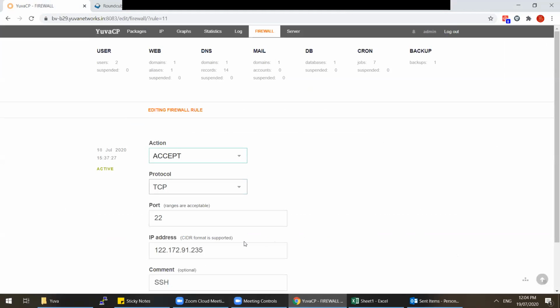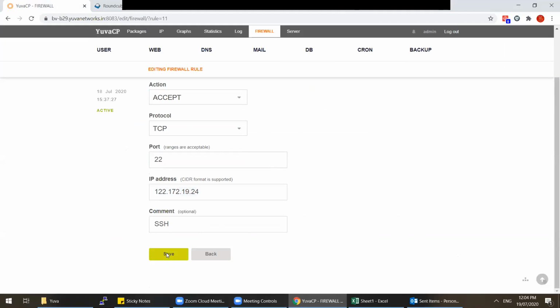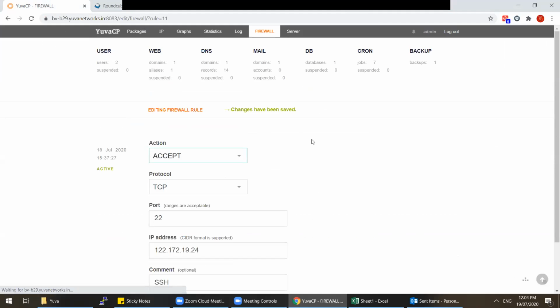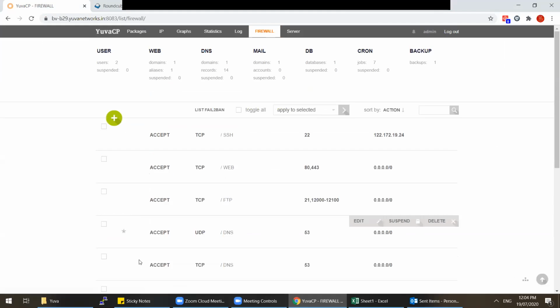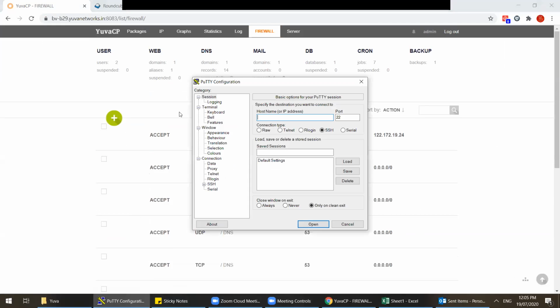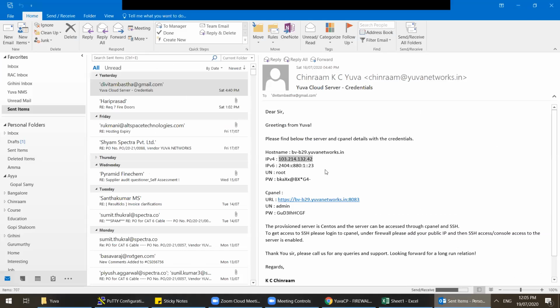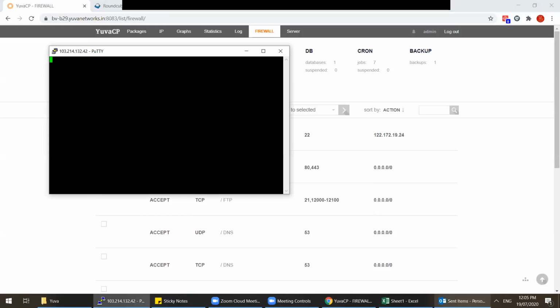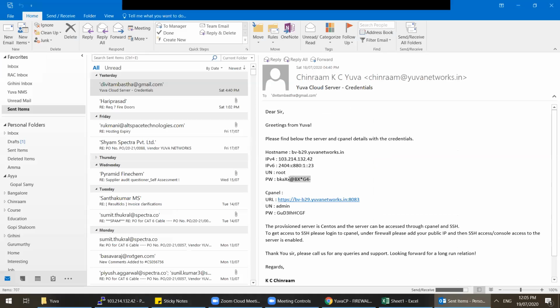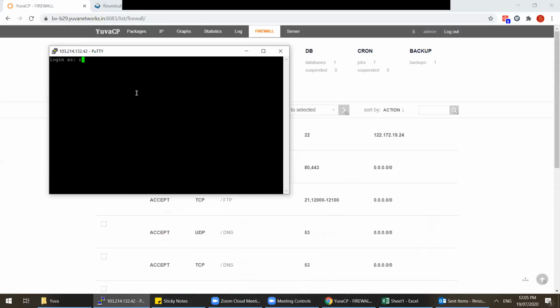Okay. So I'm adding my IP here. So now PuTTY, 132 dot. So root access is there. You get the CLI access.